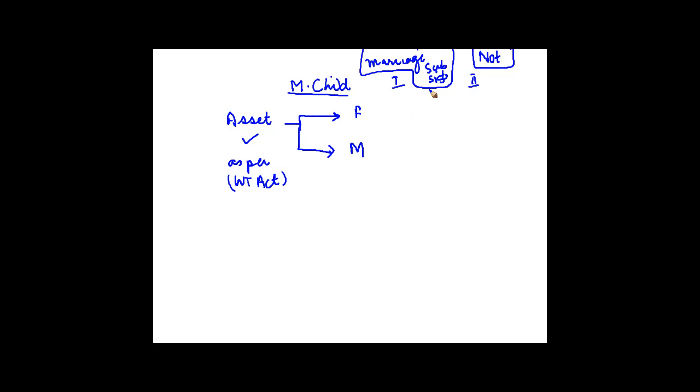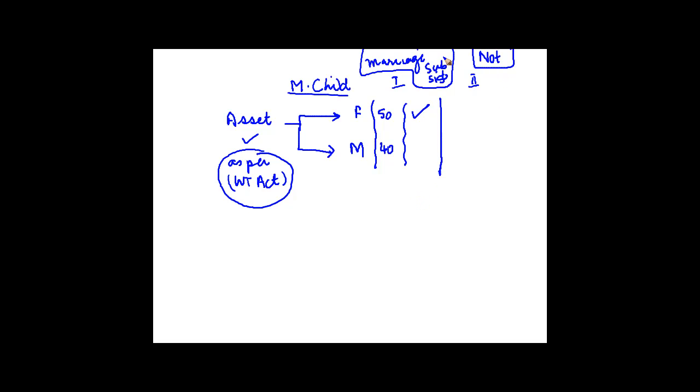So when the marriage subsists, then the value of these assets as per Wealth Tax Act has to be included in the hands of the parent who has larger income or larger wealth. So let's say if the father has assets worth rupees 50 lakh and the mother has 40 lakh, then the value of these assets will be included in the hands of the father.